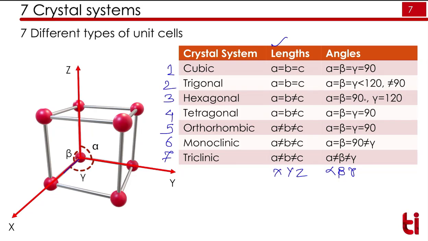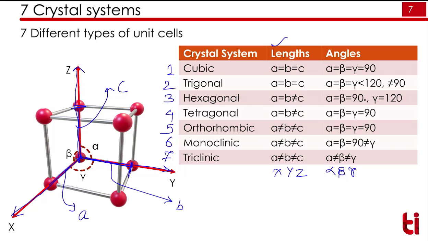Here you can see the x axis, here you can see the y axis, and you can see the z axis. The distance along the x-axis is denoted by a. So this is a length. The distance along the y-axis from one atom to another atom in one unit cell is denoted by b. The distance along the z-axis from one atom to another atom is denoted by c. So a, b, c are the lengths along x, y and z axes.